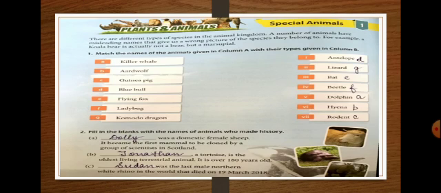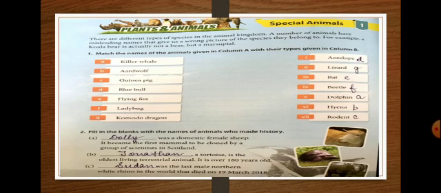There are different types of species in the animal kingdom, and a number of animals have misleading names. Misleading name means a wrong picture of the species they belong to. For example, the koala bear is actually not a bear, it is a marsupial. Marsupial means pouched mammal, but it is called a koala bear. Here some animal names are given, and you have to match their correct type. Okay, so first one is killer whale.